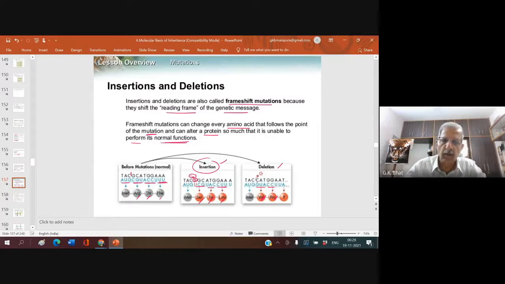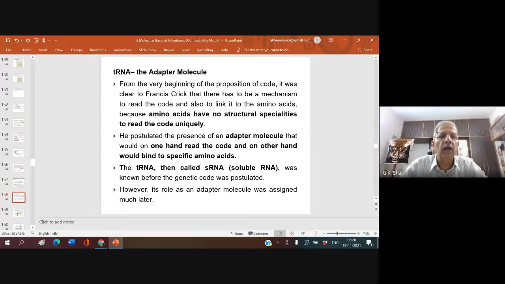Okay. Now, DNA, tRNA, the adapter molecule. Very important. Again, a question for 4 marks: explain how the tRNA is the adapter molecule. What is the adapter molecule? From the very beginning of the proposition of the code, it was clear to Francis Crick that there has to be a mechanism to read the code and also to link it to the amino acid.